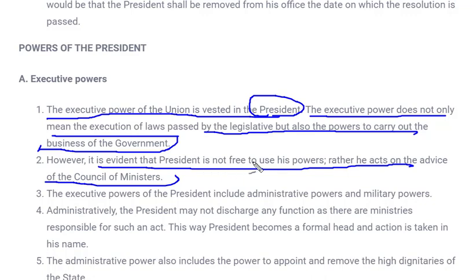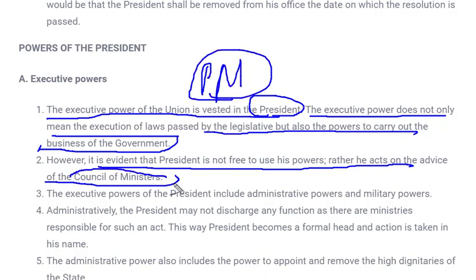There are few powers which he can use freely, but for most of the powers he has to take advice from the council of ministers. Now who are these council of ministers? There are certain ministries in a government like finance minister, railway minister. All departments have several ministers, and these council of ministers are headed by the prime minister. So prime minister is not a specific post but the head of the council of ministers who are governing a country.